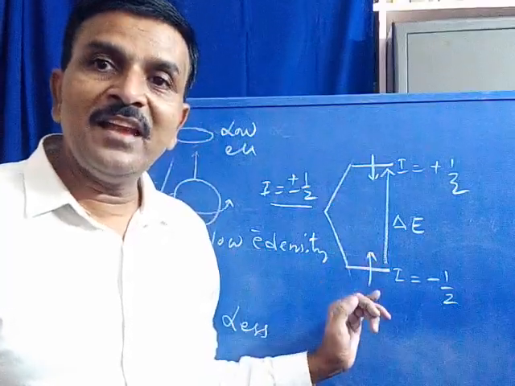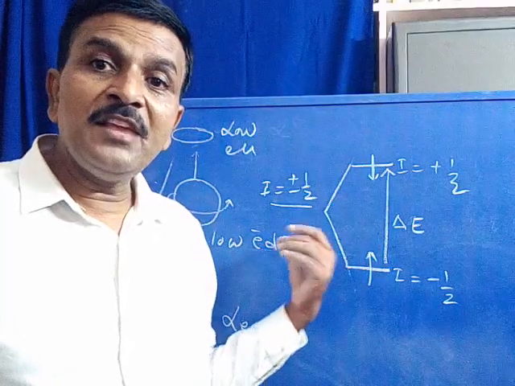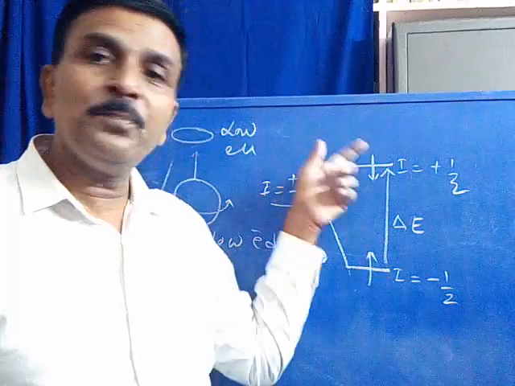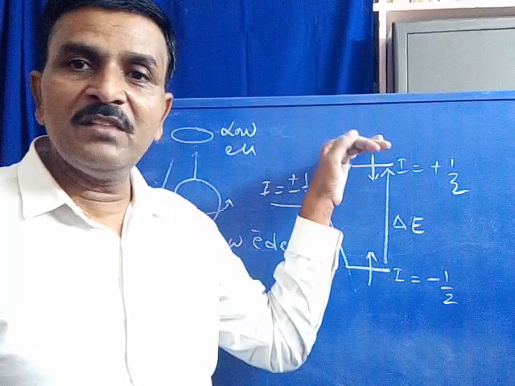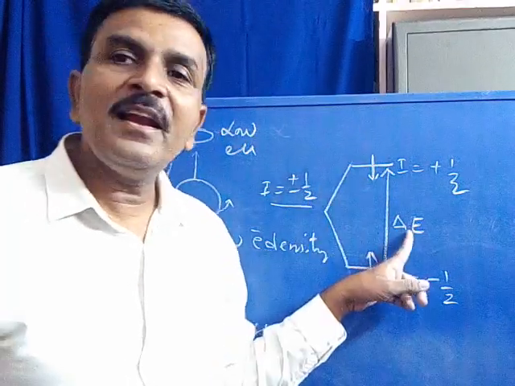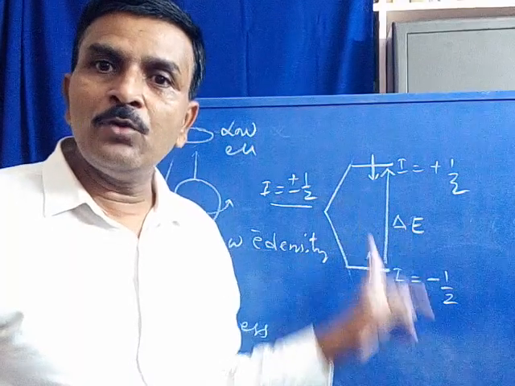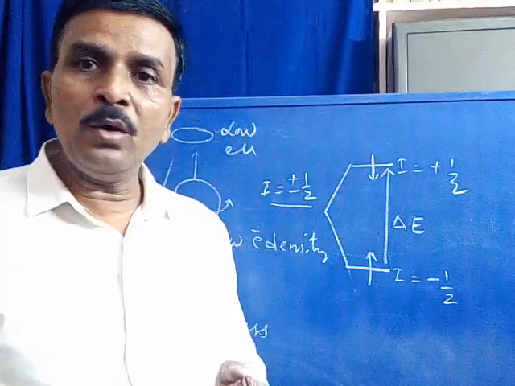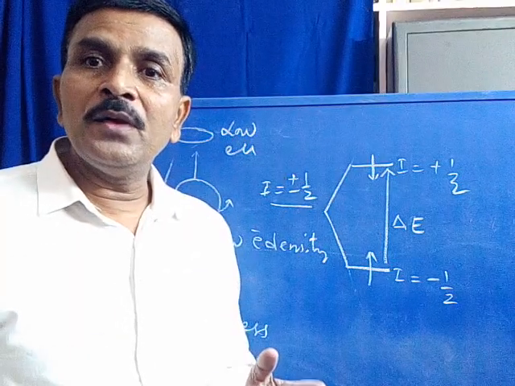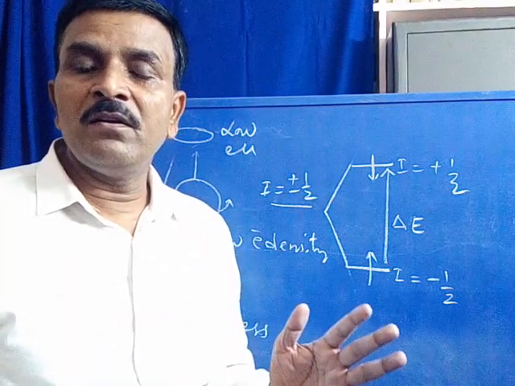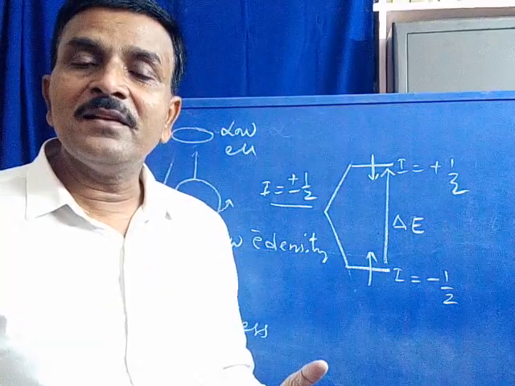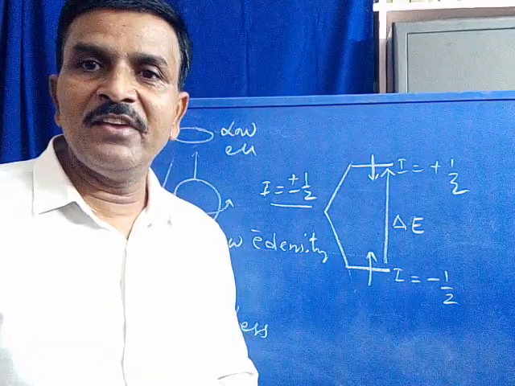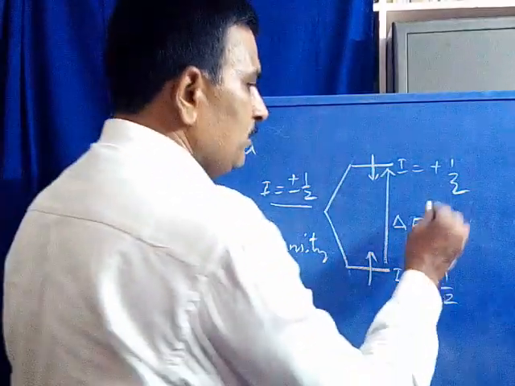Now in this case, these nuclei, for their spin transition from this level to this level, require less energy. As delta E is low, such nuclei for their spin transition require less energy, hence absorb a lower frequency. Low frequency absorbed.